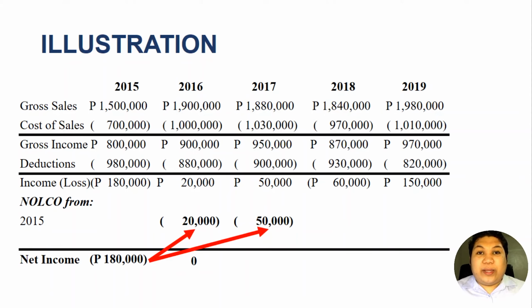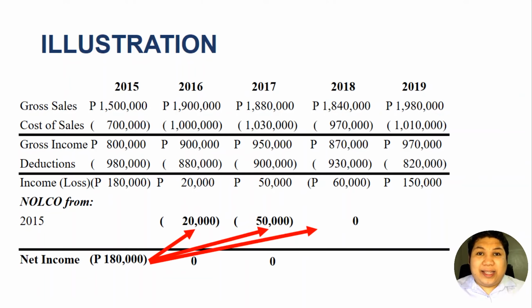So after we carried over the 50,000 pesos in 2017, our remaining balance of the net operating loss from 2015 is now 110,000 pesos. Okay? That is 180 minus 20 minus 50. So there is still a net operating loss of 110. Our last resort is to carry over this to 2018.